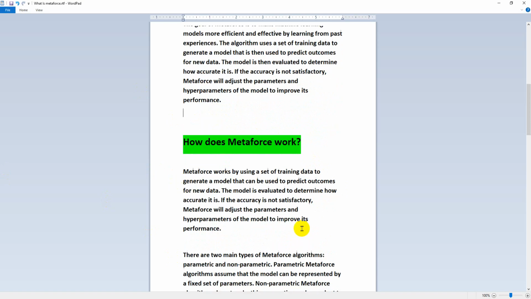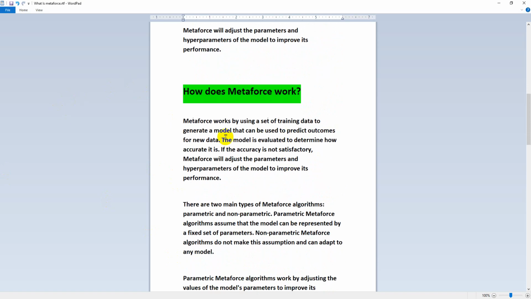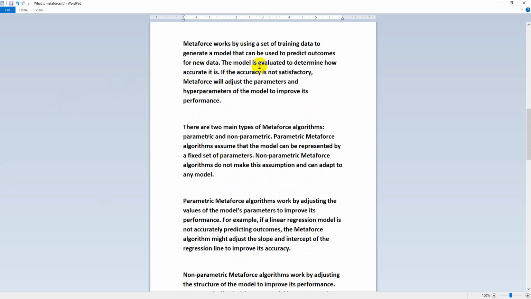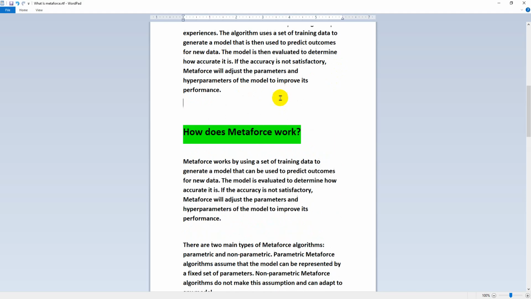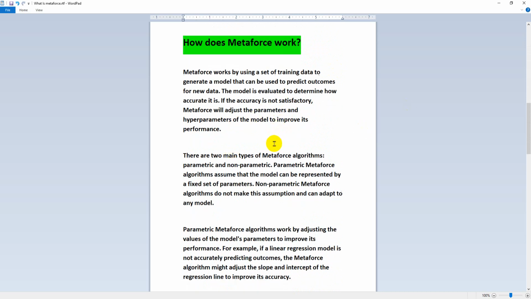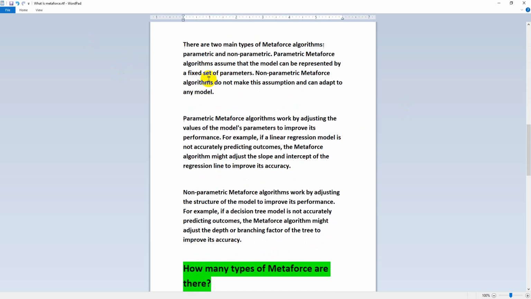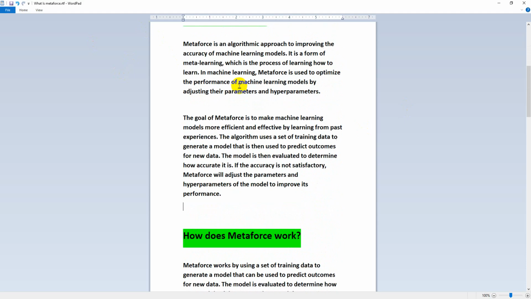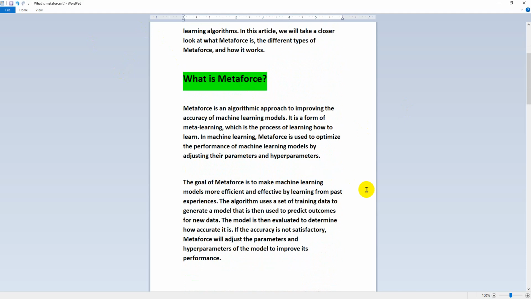How does metaphors work? Metaphors works by using a set of training data to generate a model that can be used to predict outcomes for new data. The model is evaluated to determine how accurate it is. If the accuracy is not satisfactory, metaphors will adjust the parameters and hyperparameters of the model. There are two main types of metaphors: parametric metaphors and non-parametric metaphors.